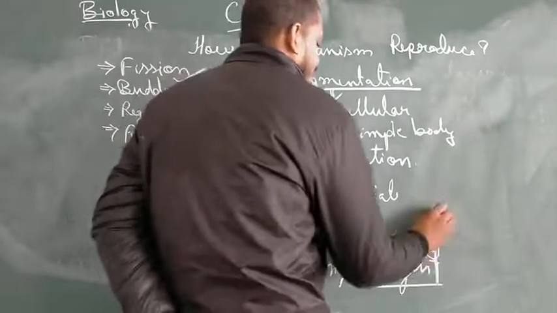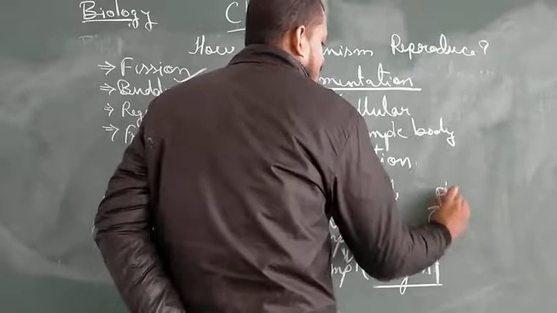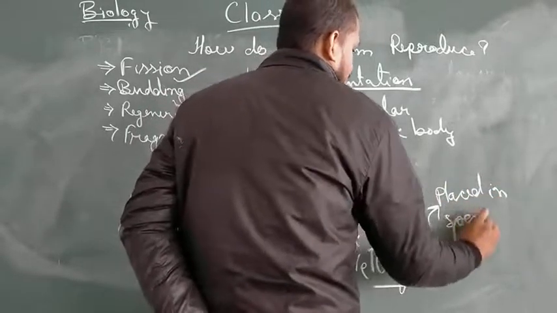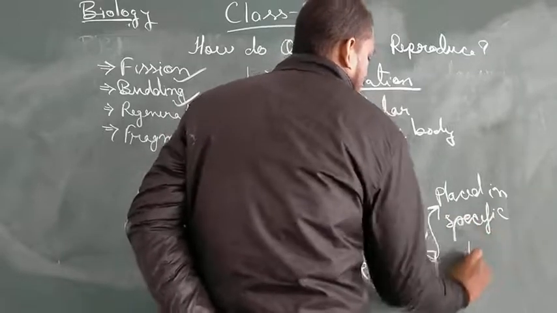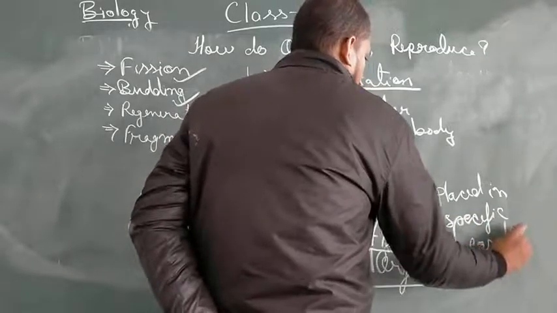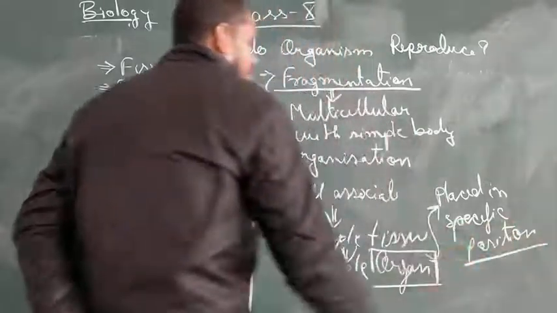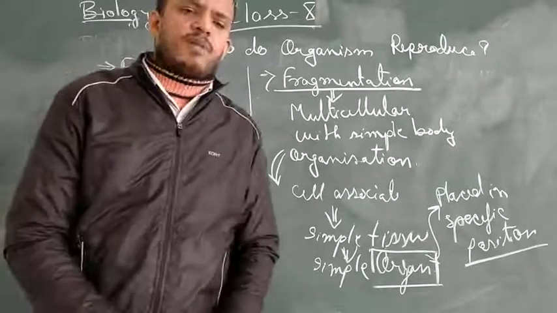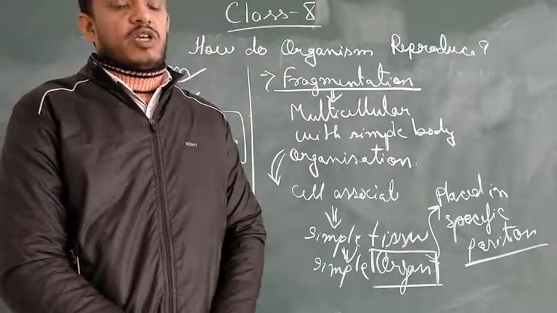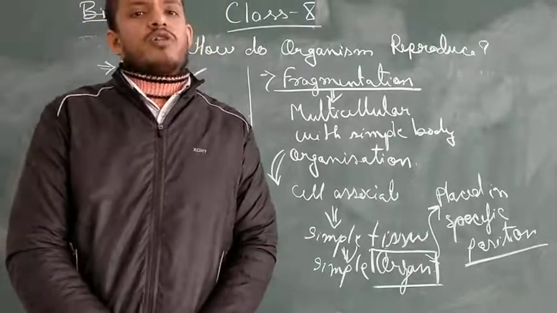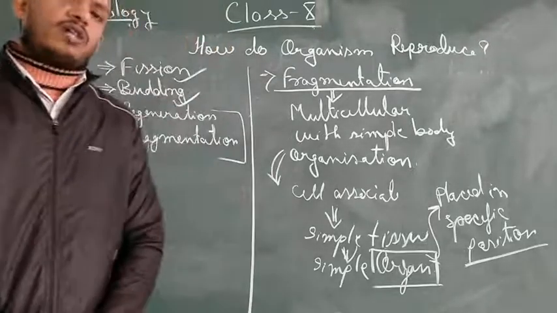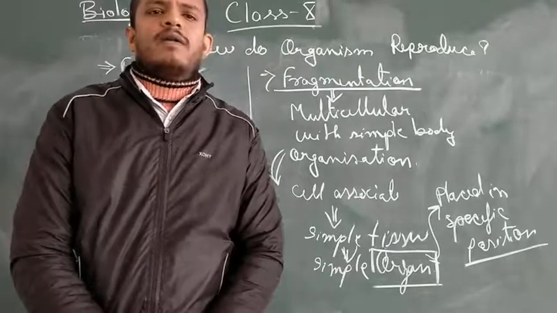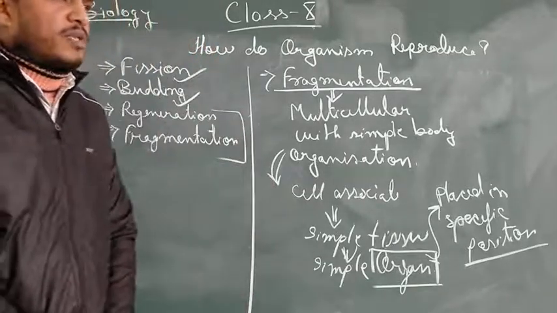Why am I saying all these things? Because though the organisms have simple body organization, as they are multicellular, multiple cells can organize into simple tissue, and those tissues can be organized as a simple organ in a particular place with a specific function.